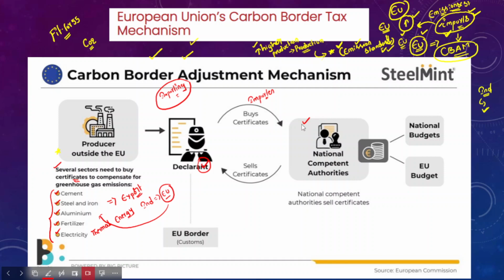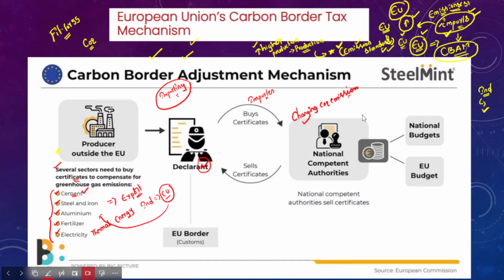These national competent authorities will sell the respective certificates to the importer of these products. This is essentially to compensate the greenhouse gas emissions. So here, the respective greenhouse gas emissions are taxed or charged by purchasing a certificate, right?